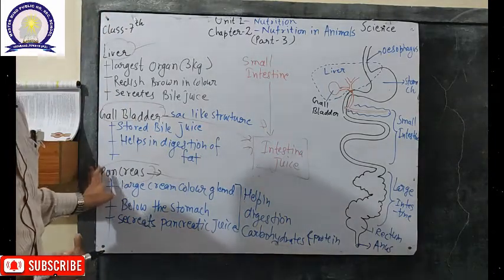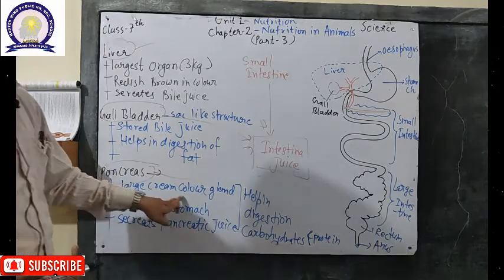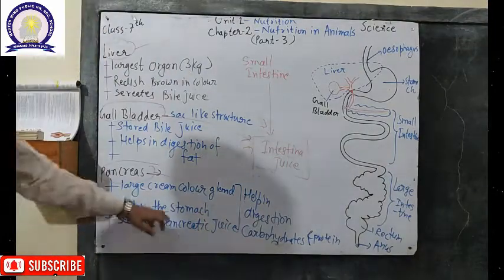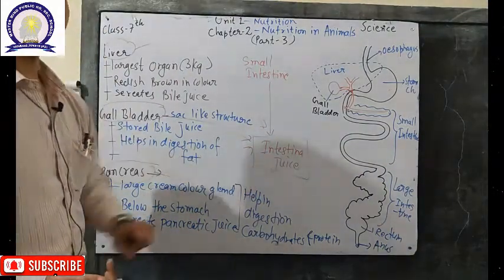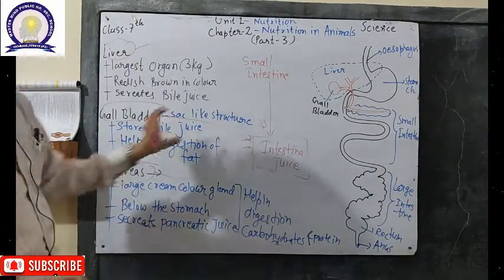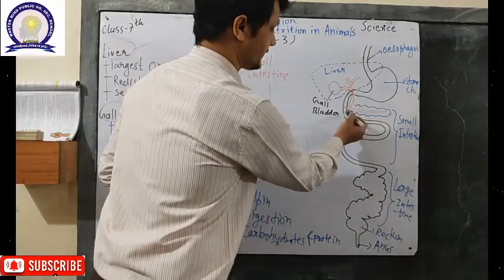And the third important organ is the pancreas, a large cream colored gland that is present below the stomach, and it secretes a pancreatic juice, which is one of the components of intestinal juice. So these three organs, liver, gallbladder and pancreas, secrete their juices into the small intestine.